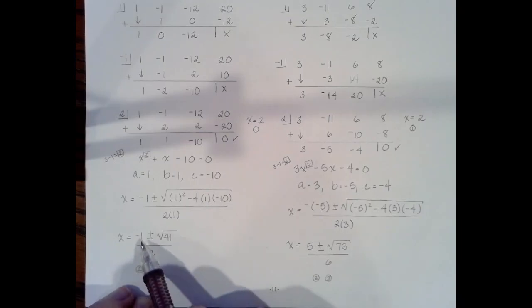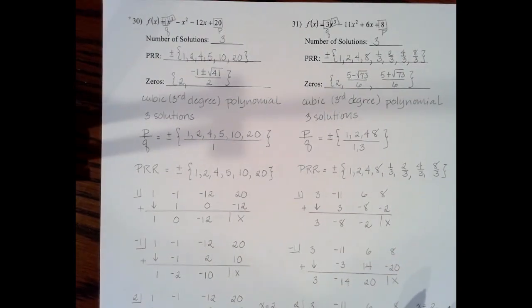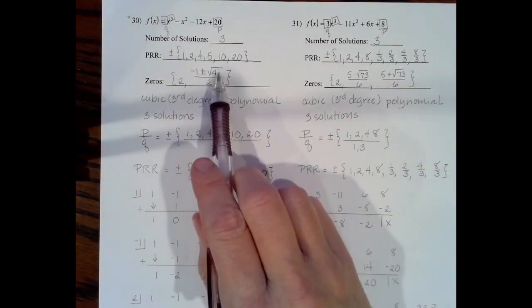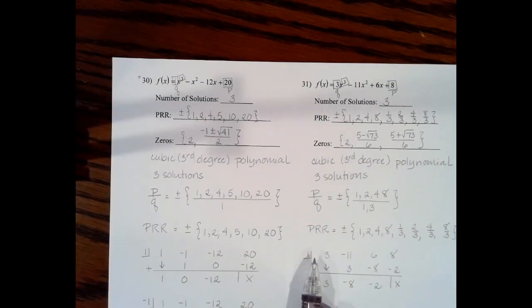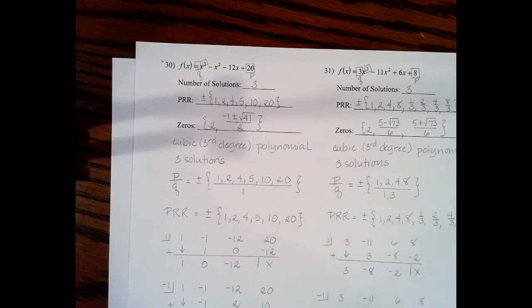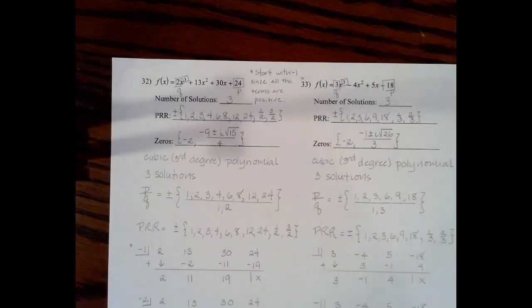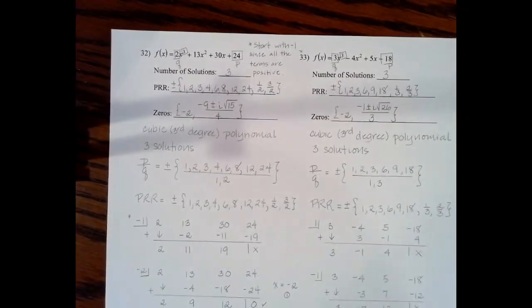So my answer is x equals -1 plus or minus the square root of 41, divided by 2, and I'm done. And then I'm going to write that answer up here as my 0. Again, the plus or minus means I have 2 solutions, so with the other one, that's 3 solutions, and I'm done. So I can stop at that point. All right, let's see if that's it. That is it. And again, good luck with everything.